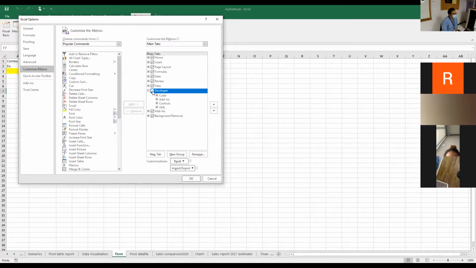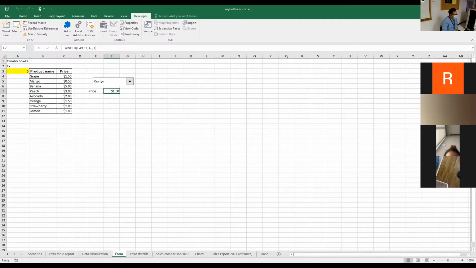You just have to check it so that the developer tab will come up on the screen like this. On the Mac, you do it similarly. You go to options in Mac, go to customize the ribbon and then tick the checkbox. The options in Mac might be a little bit different from Microsoft Windows, but actually they are the same. Don't worry about it.